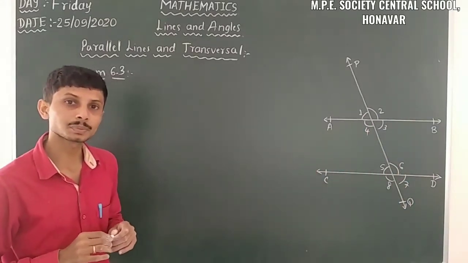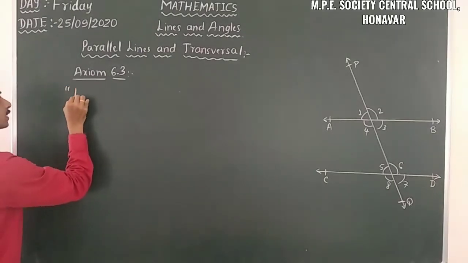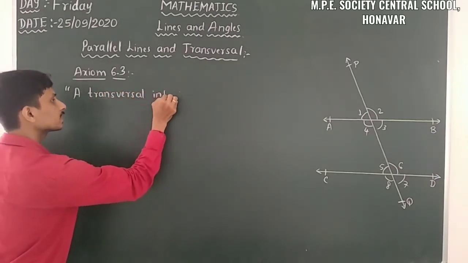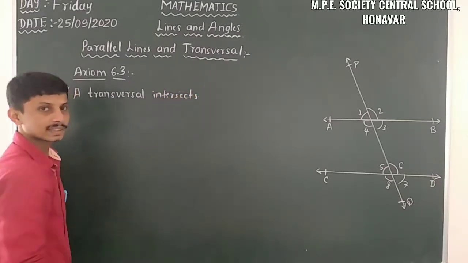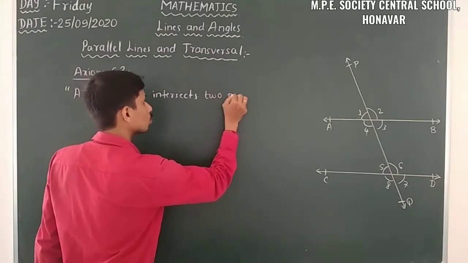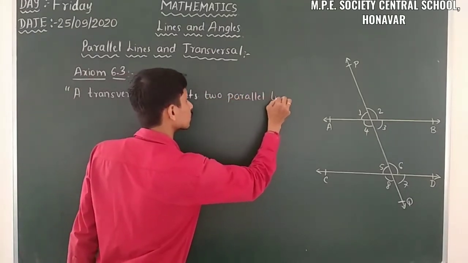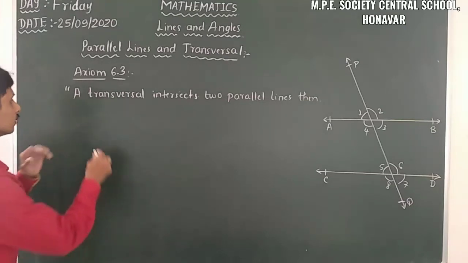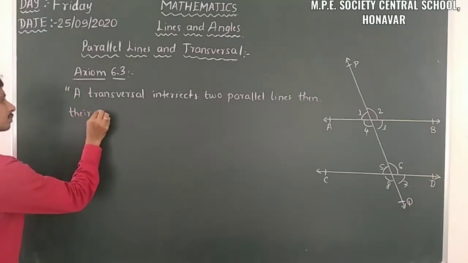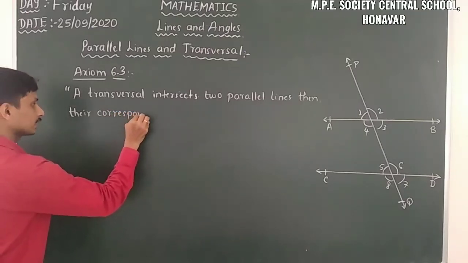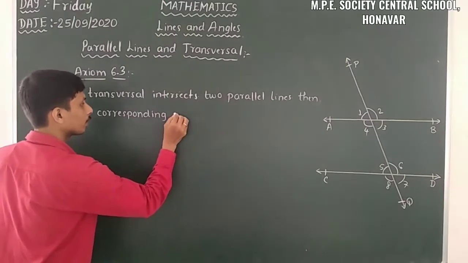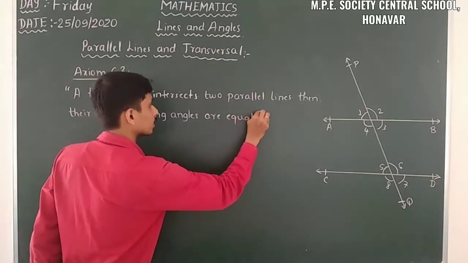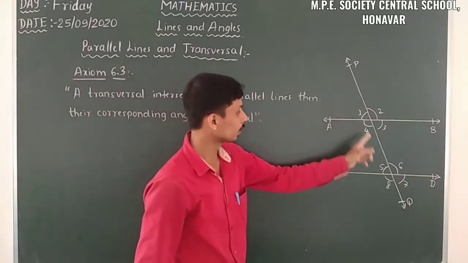So what is the statement of axiom 6.3? A transversal intersects two parallel lines, then their corresponding angles are equal. Yes. So what are those corresponding angles here? 1 is equal to 5.